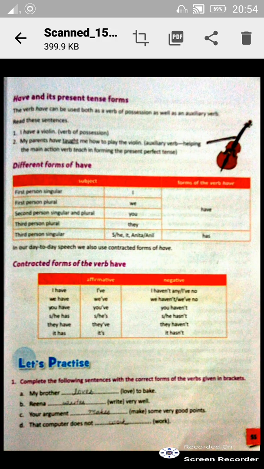Okay. Now here also there are some contractions which we use in our sentences, like I have becomes I've, we have becomes we've, you have becomes you've, and she has becomes she's. So when we use it in contracted form, we generally write I haven't done this work, we haven't done that work, you haven't done this work, I suppose. Now she hasn't done this work, I suppose, and they haven't done this work, I suppose, and it hasn't done this work.